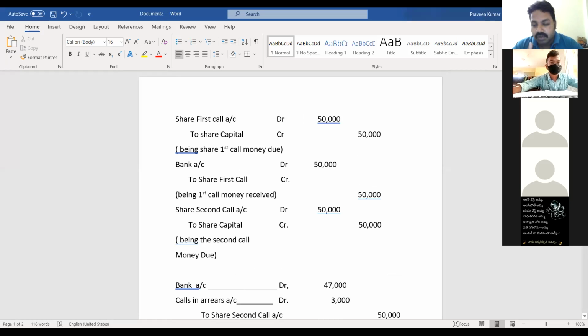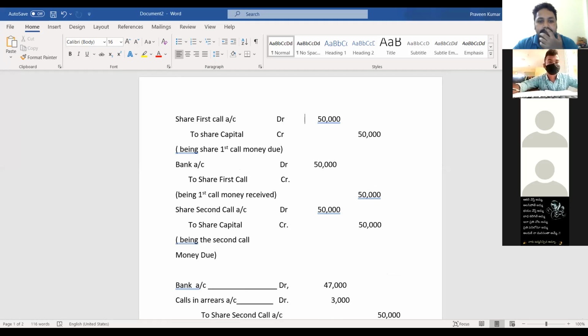Earlier, in allotment, we have shown share allotment account debit to share capital. It is due. You have to write the due. Here also, share first call account debit to share capital. Being the first call money due, you have to write that.